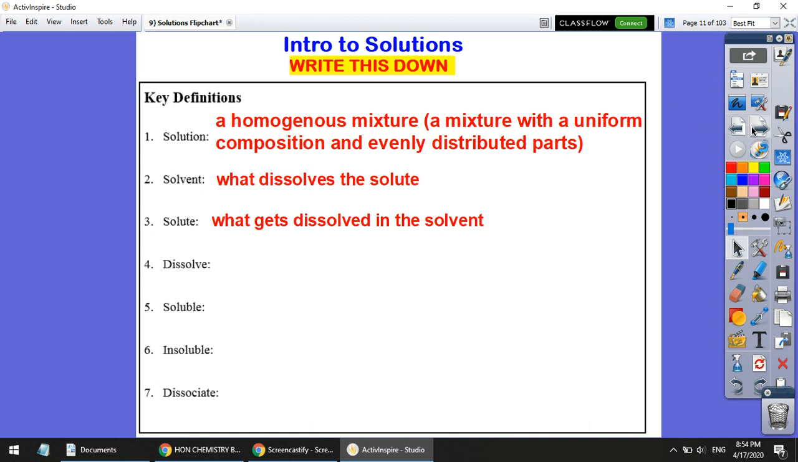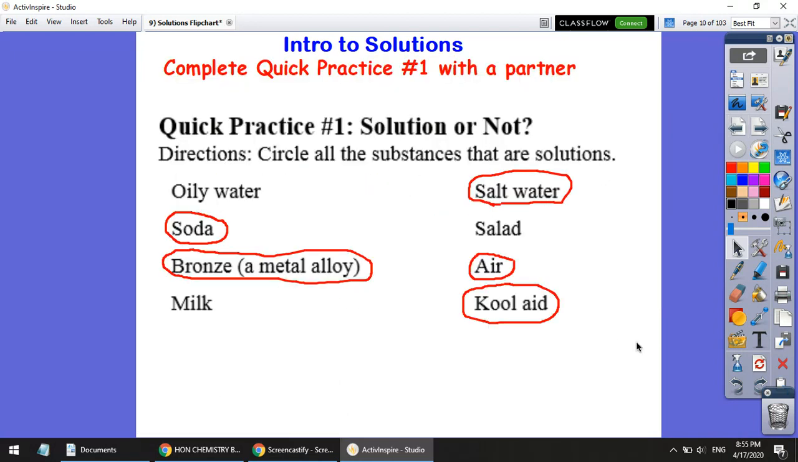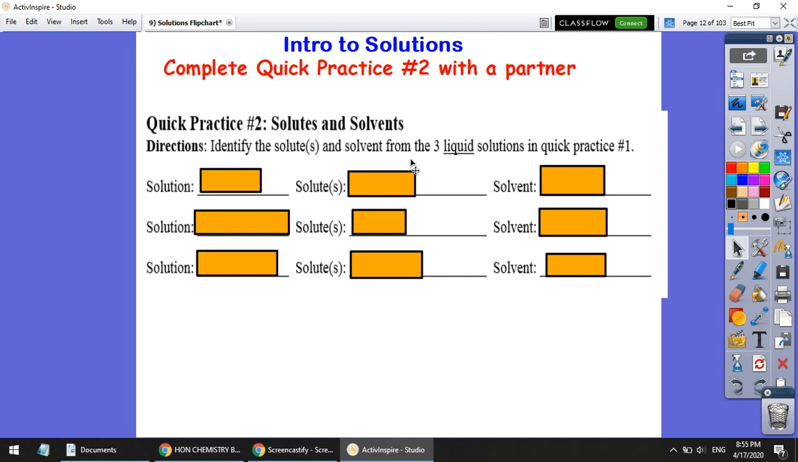Well, we got some practice for you right here with those two new words, solute and solvent. So remember that the solute dissolves in the solvent. So what we want you to do on that next part is, of these 5 solutions, pick the 3 liquid ones and identify the solute and the solvent in each of them. So again, while these are all solutions, they're not all liquid solutions. So just do the 3 liquid solutions for this part. So pause the video, do that practice, think about it for a minute, and when you're ready, come back.